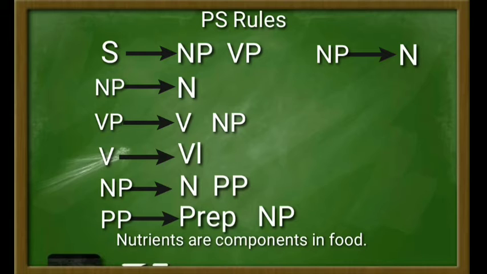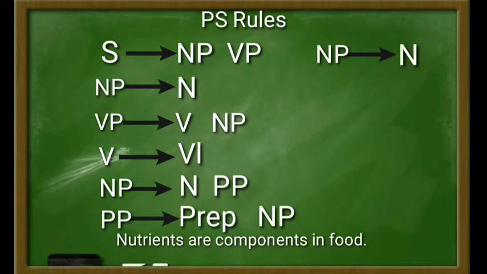The verb here is are, and then the noun phrase here is components in food. The verb falls into linking verb, which is the word are, and then the noun phrase falls into two again, which are noun and prepositional phrase. The noun here is the word components, and the prepositional phrase here is the phrase in food.